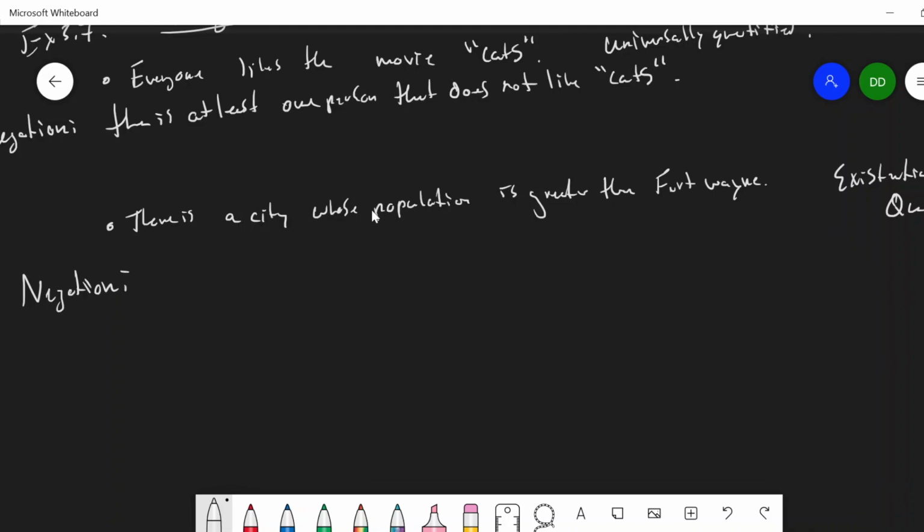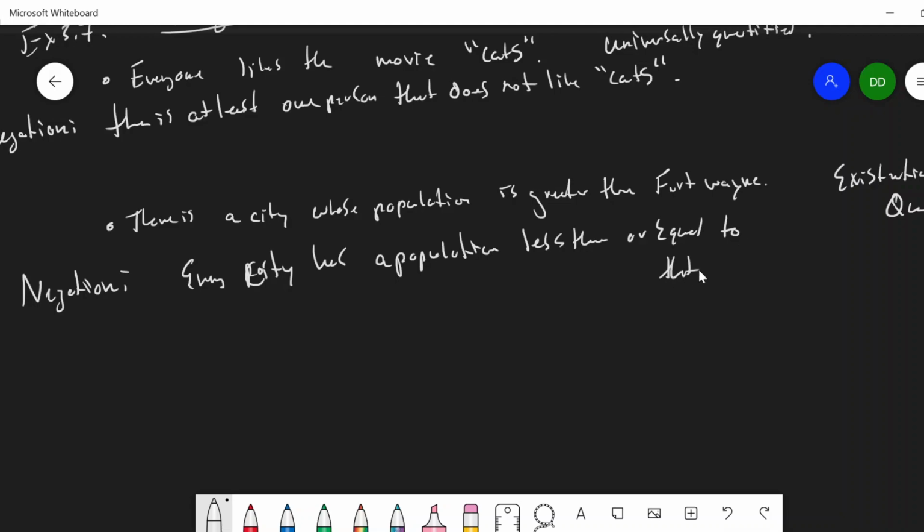Well, if it's not true that there is a city whose population is greater than Fort Wayne, then that means every city has a population less than or equal to that of Fort Wayne's population.